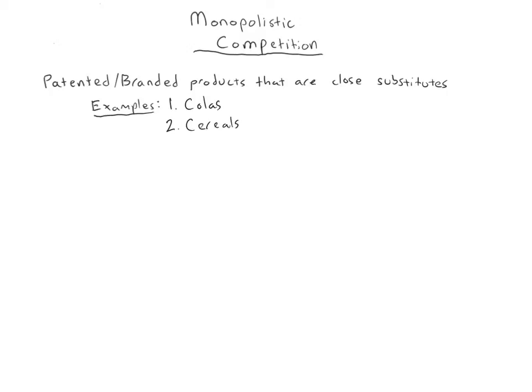Other examples could be different types of cereals. A company could have a patent on Lucky Charms. Only, I guess, General Mills probably can sell Lucky Charms, but there's lots of other marshmallow wheat cereals and other sugary cereals that probably most people shopping for cereal see as close substitutes. So they're competing even though each has a monopoly on its particular brand. A third recent one would be Android phones. They're all pretty similar, but they each have their own unique features and their own style and brand. There's Xiaomi phones and Samsung phones and LG phones, but they're still clearly competing in a similar market.